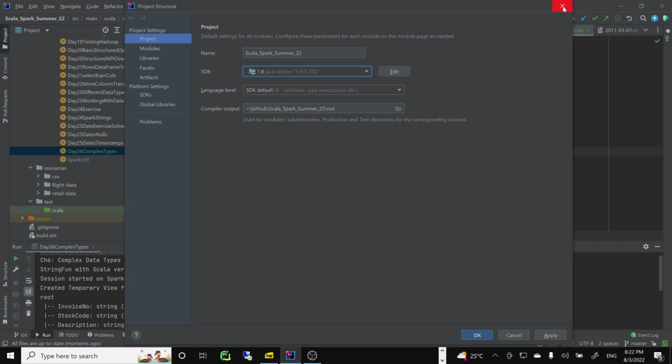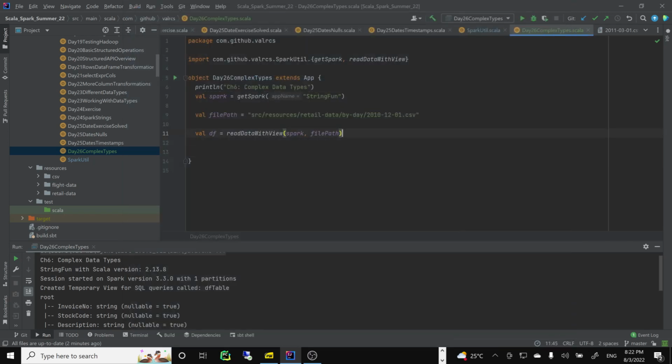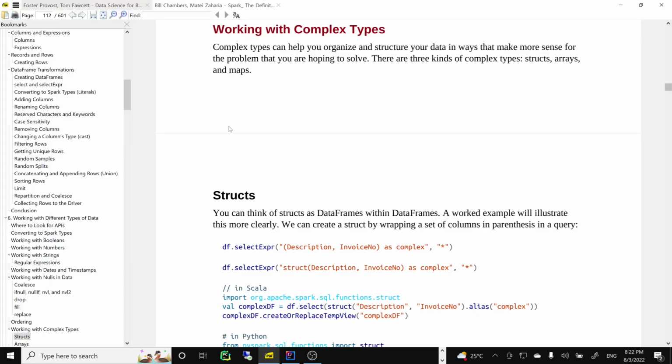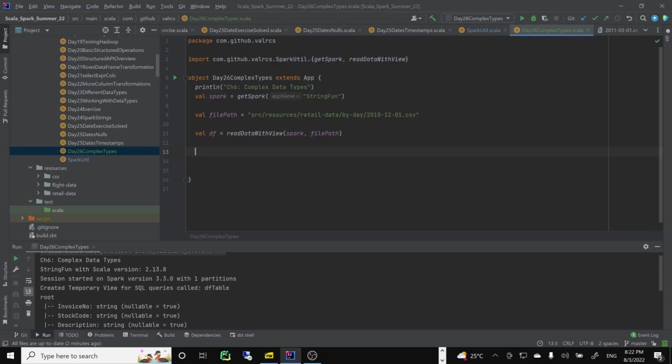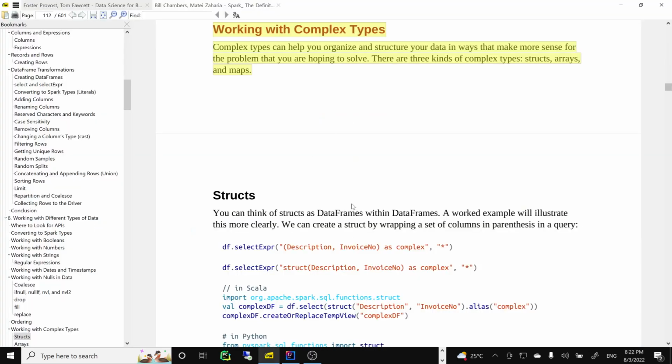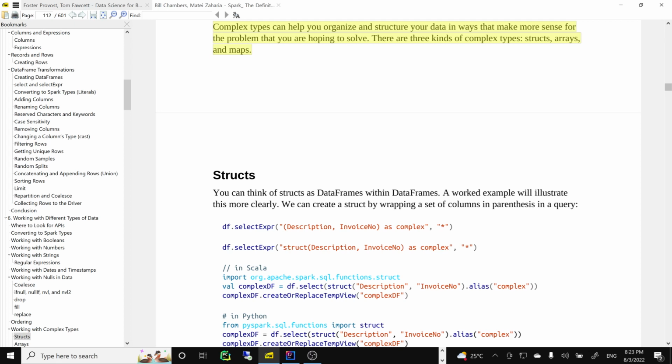Okay, so that was a kind of funny fix, but we don't have the warnings anymore. Now let's move on to complex types. Why would we want complex types? They help us organize our data. They're not required. There are three types: structures, arrays, and maps. They get you slightly more organized. Structures will be first.